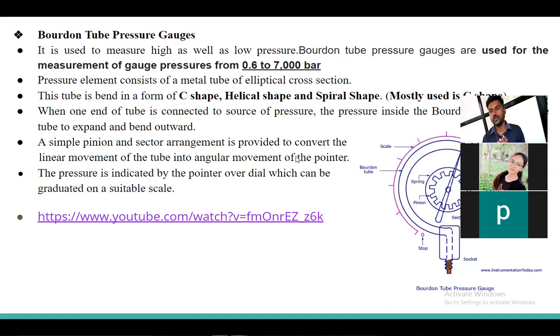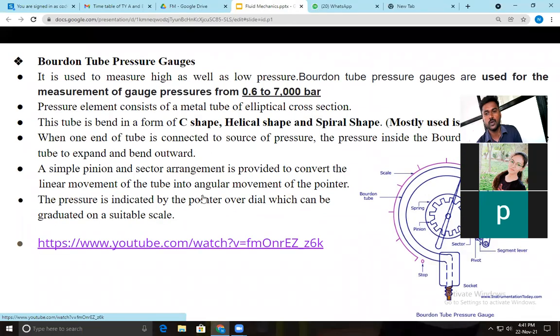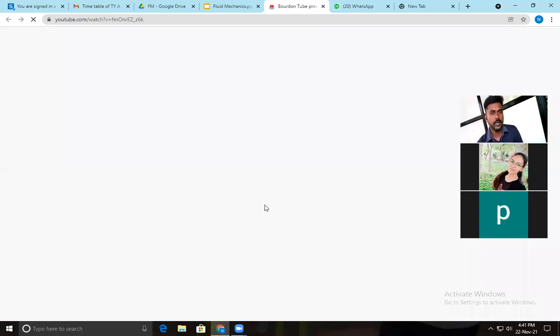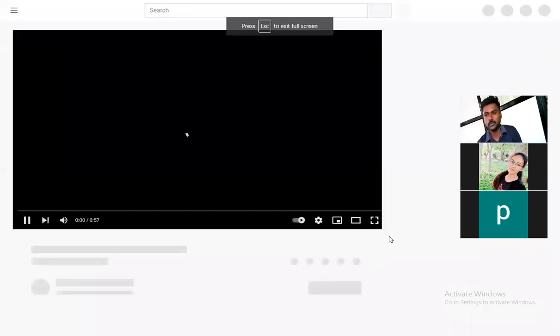Okay, so we will move forward. We will see now the Bourdon's pressure gauge. So we will clearly understand by this. We will see one video regarding that point. So we will easily get the general idea regarding the Bourdon pressure gauge. After that, we will see the information regarding that.